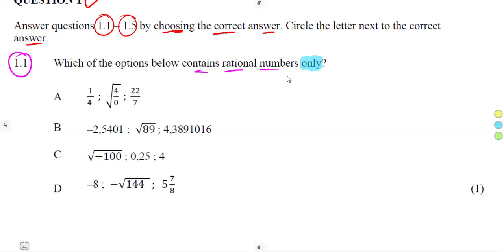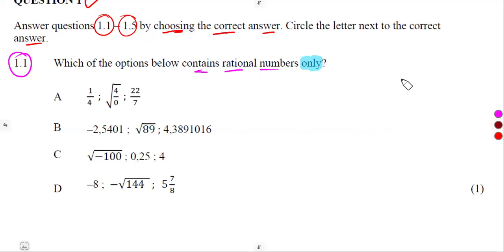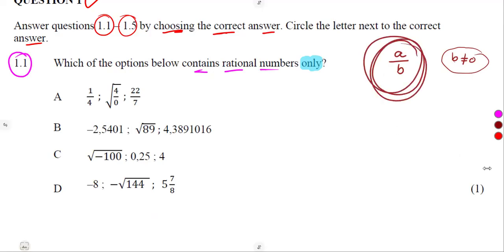Only rational numbers. So remember, rational numbers, these are the ones that we can express as fractions in the form of A over B. Remember that? Where A and B are integers and B cannot be equal to 0. B cannot be equal to 0. So we just need this condition. Can we have the given numbers, the given decimals, as a fraction of A over B? If that is possible, then it is a rational number.